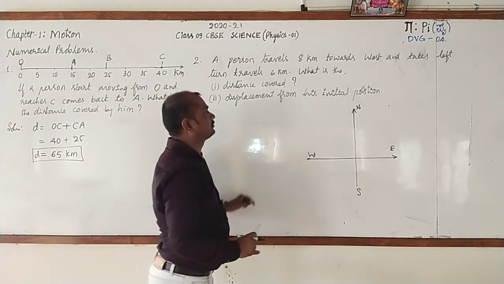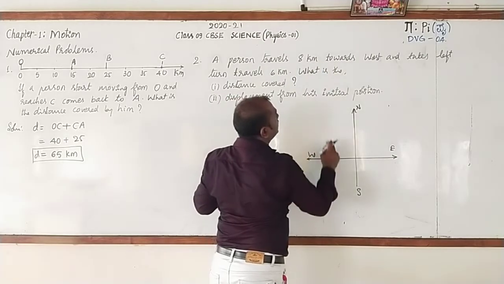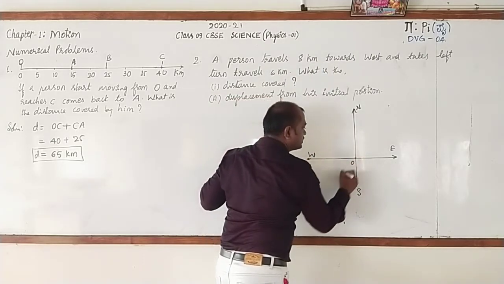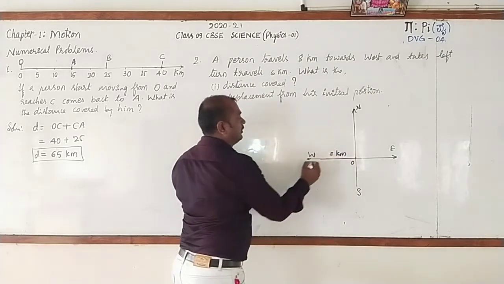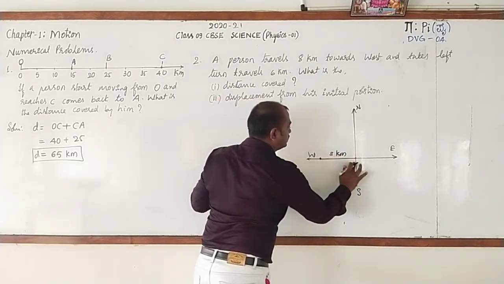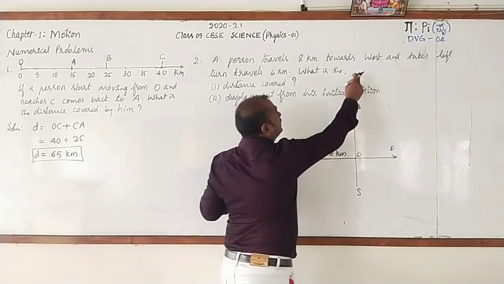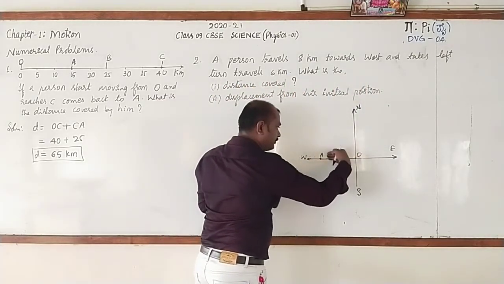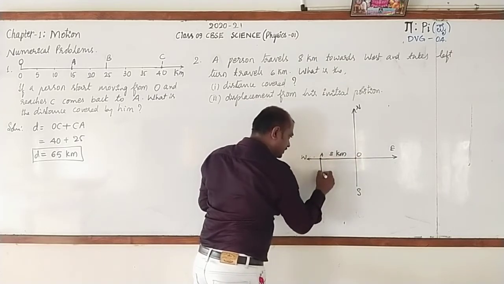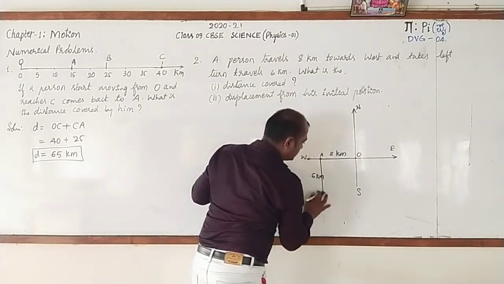Now, look here. A person travels 8 kilometers towards west. This is his initial position. He covers 8 kilometers towards west. You call this O, this A. Then he takes a left turn. Left turn means he is moving from here on his left. He moves like this and covers 6 kilometers. Then call this point C.